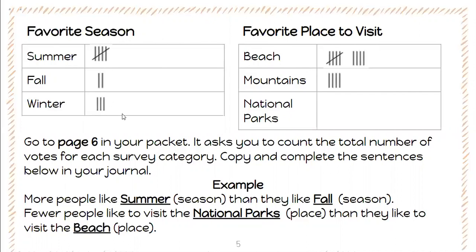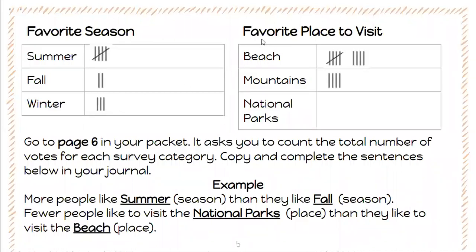So after you have made your tally charts, then you're going to go to page 6 in your packet. It asks you to count the total number of votes for each survey category. And then it wants you to copy and complete the sentences below in your journal. So if I looked at my tally chart of favorite season, I would notice that 5 people like summer, 2 people like fall, and 3 people like winter.